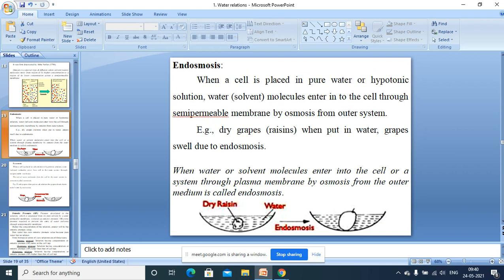Example, if you place these dry raisins in water, after due course of time, you can observe this grape will swell. And this swelling is due to endosmosis. Water enters into the system. So how is endosmosis defined? When water or solvent molecules enter into the cell or into the system through a semi-permeable membrane or plasma membrane, by osmosis from the outer medium, it is called endosmosis.